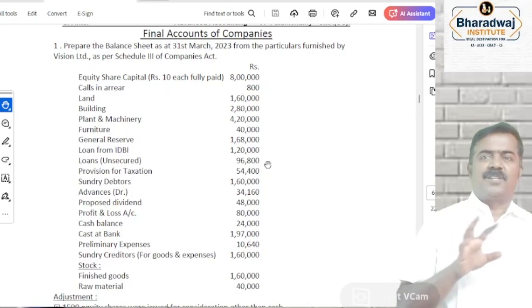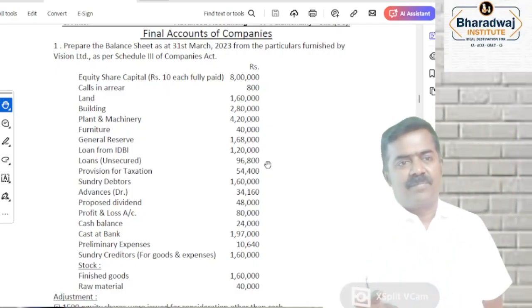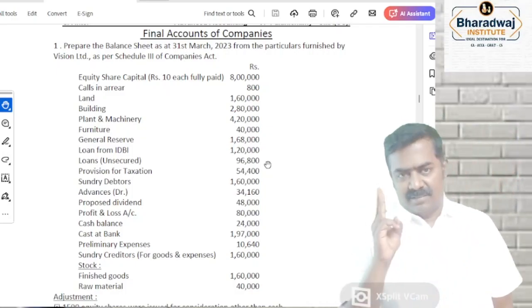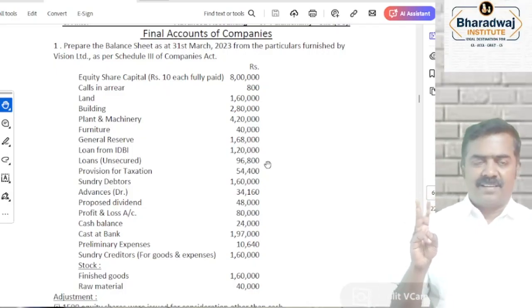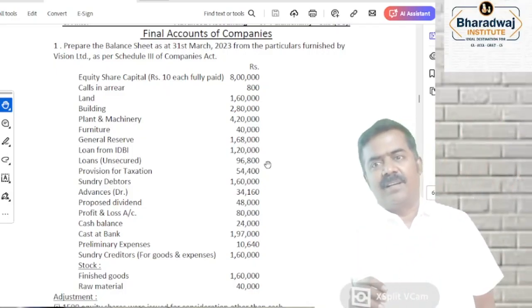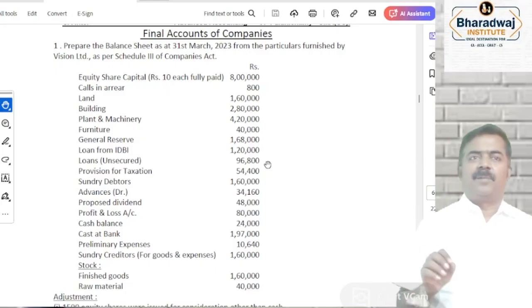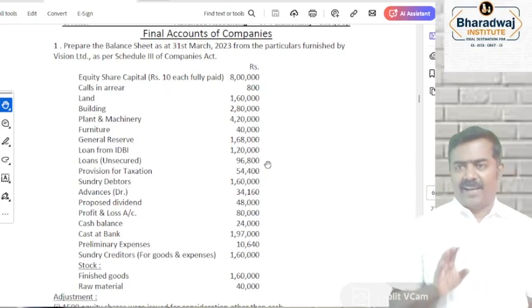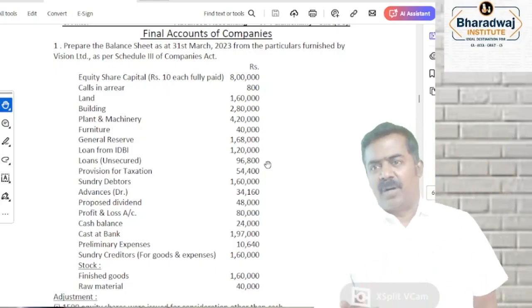please remember the rule. What is the total duration of the exam? 3 hours, 180 minutes. How many marks are you going to write? 100 marks. So per mark, how many minutes can you spend? Average 1.8 minutes.